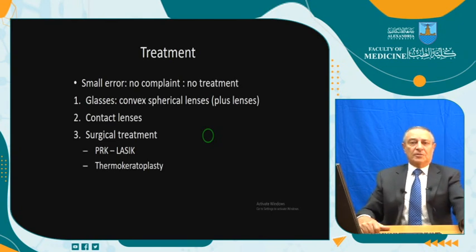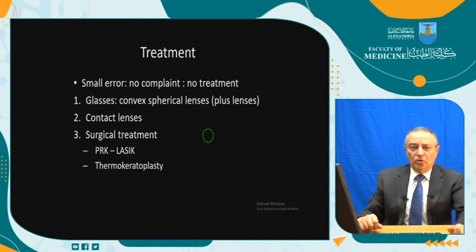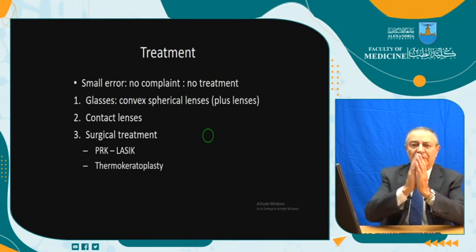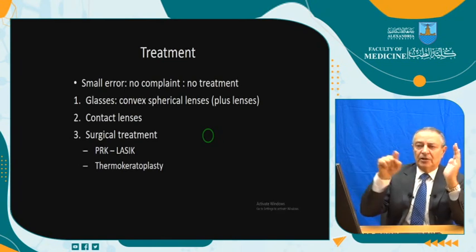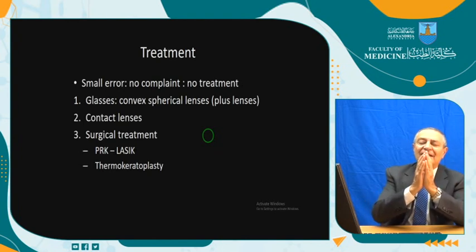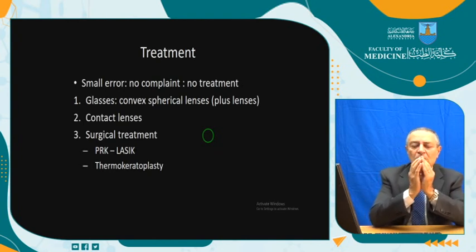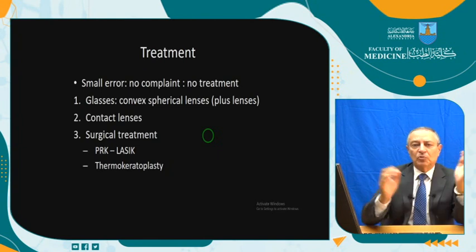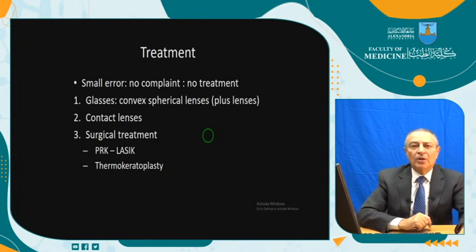With what? With glasses, mainly convex glasses, in order to do the job. These plus lenses are bringing the far point from behind the retina onto the retina, and relaxing accommodation. This is the main issue. Relaxing accommodation, symptoms will disappear. There will be no asthenopia, no headache, and he will be happy.